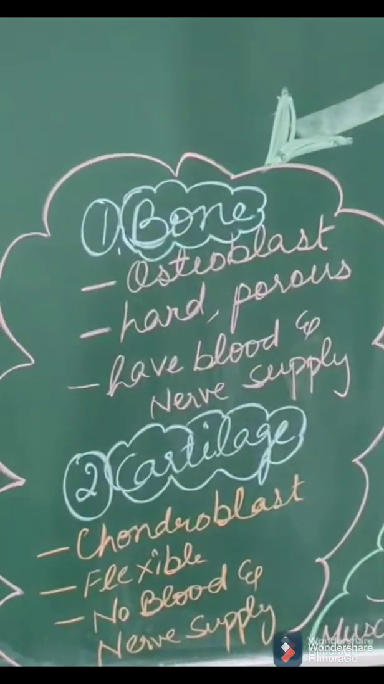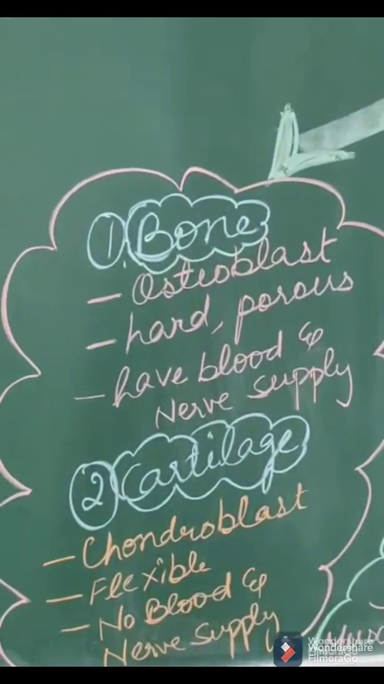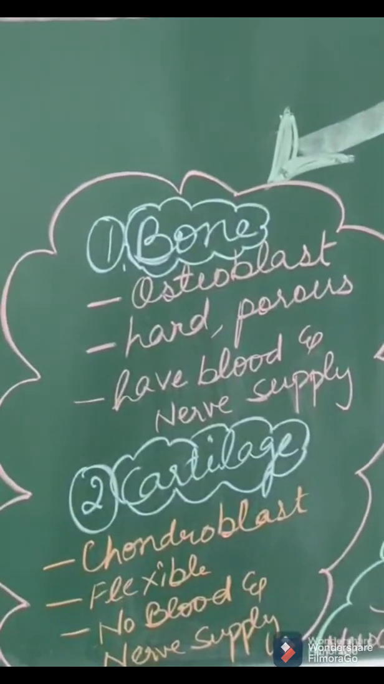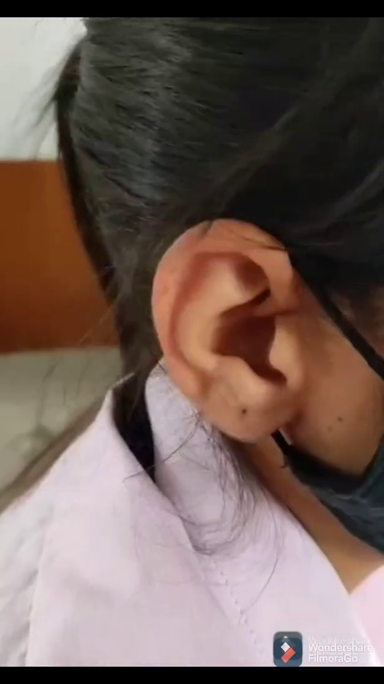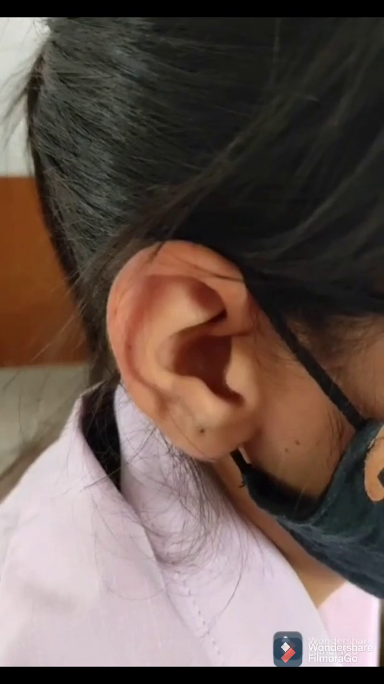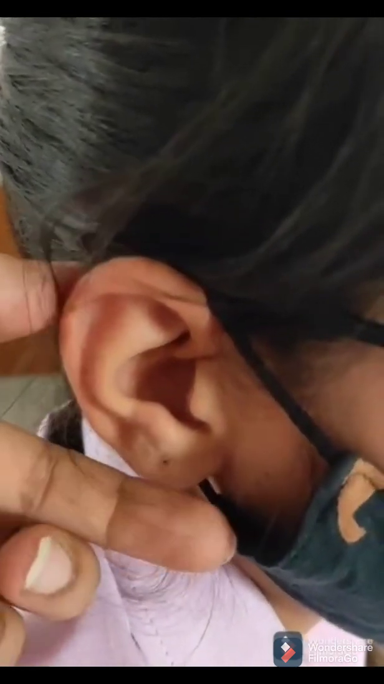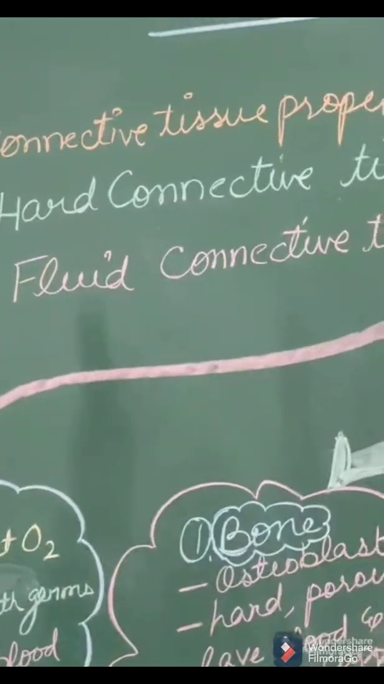And the position of bone is very clear to everyone. It makes the framework of our body. This is the skeleton system. So let's see the example of cartilage present in the external ear. You can see this is the external ear, and we can bend this. Why can we bend this? Because of the presence of cartilage in it, right?